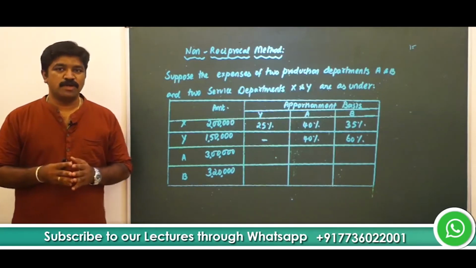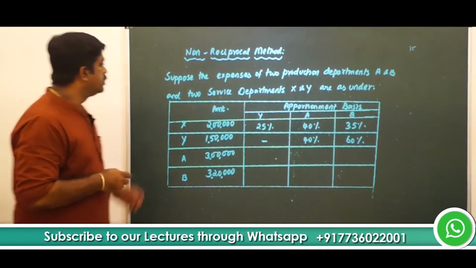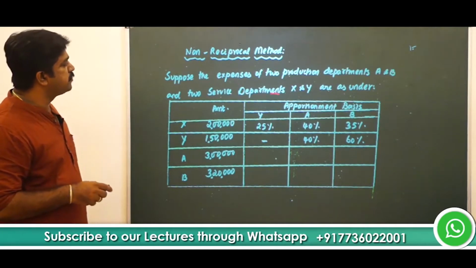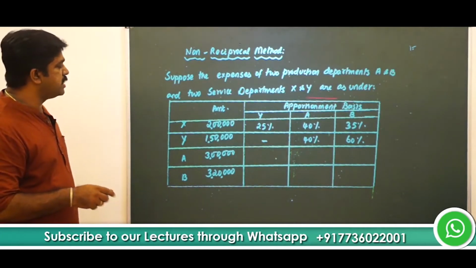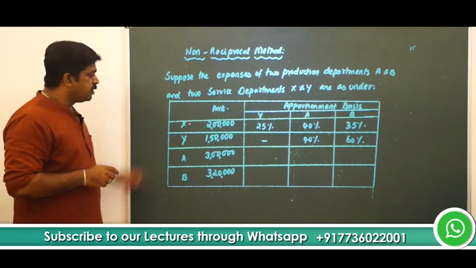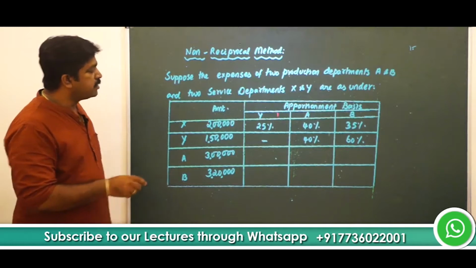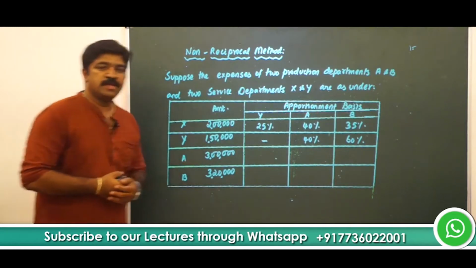Let's take a case study on non-reciprocal method. Suppose the expenses of two production departments A and B and two service departments X and Y are as under. You have expense of department X, Y, A, B, and the apportionment basis is also given.